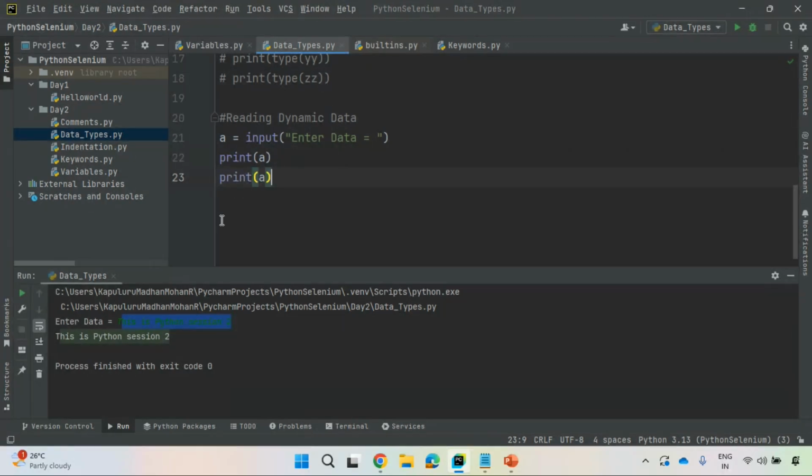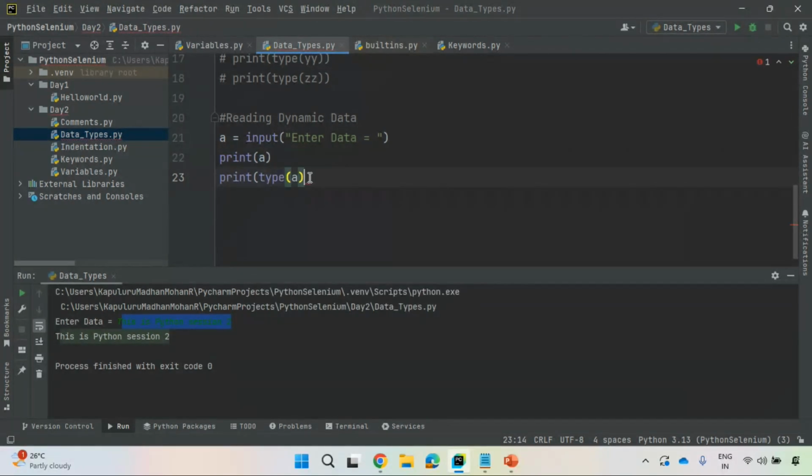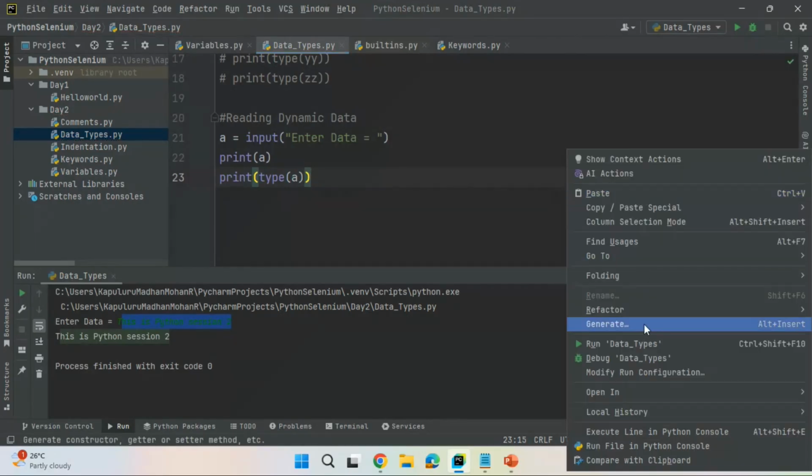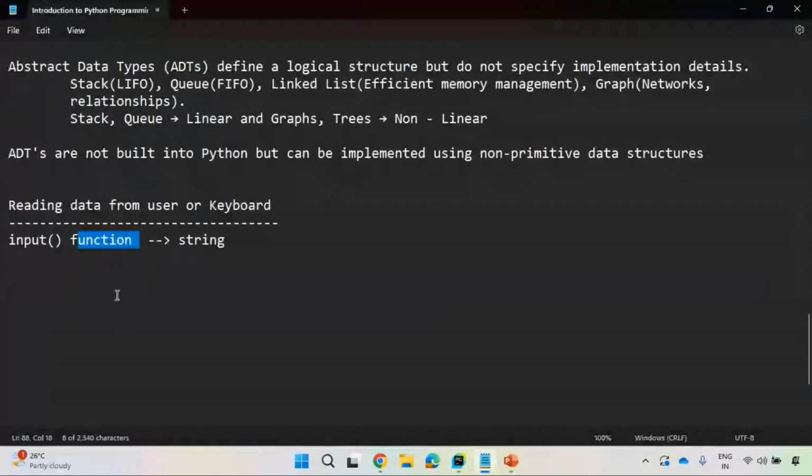I will also check which data type it is. Type of a. Again I'm entering the data, specifying 10, only 10 guys. You might think that this is integer data, but it is not. Whatever data you read by using the input function will be treated as a string data type.